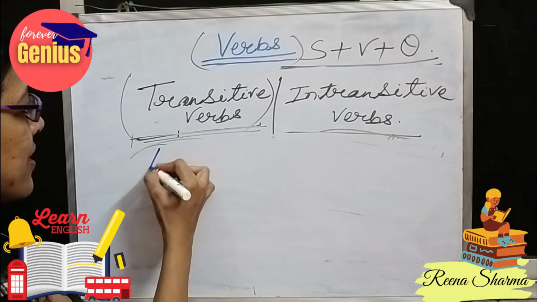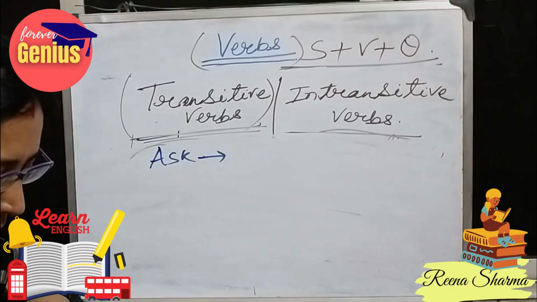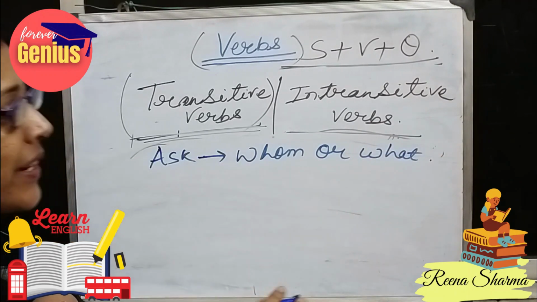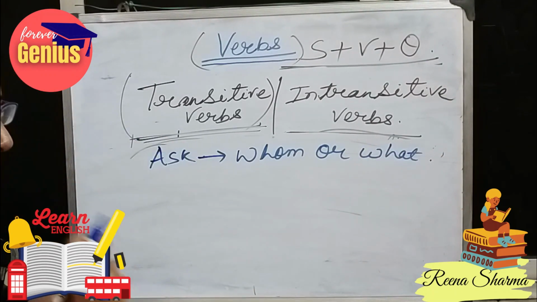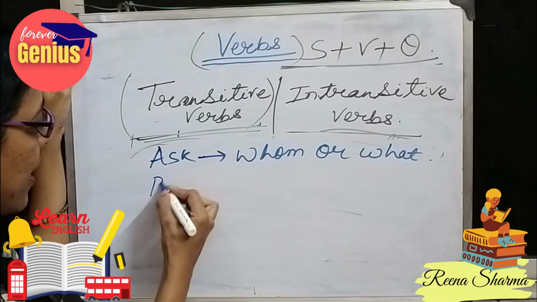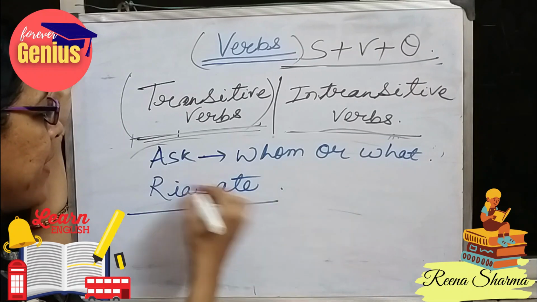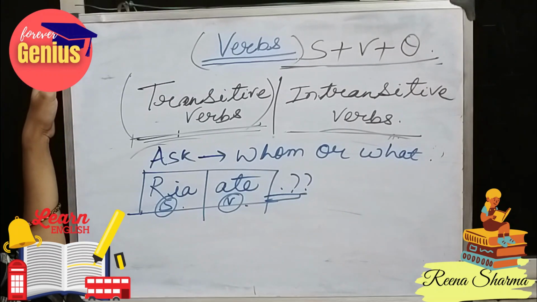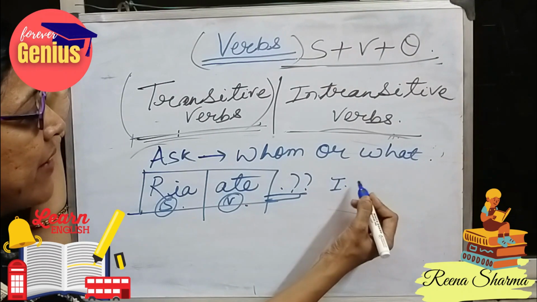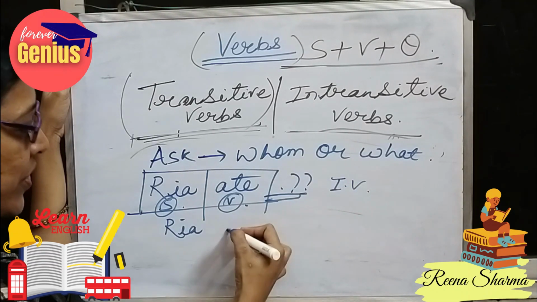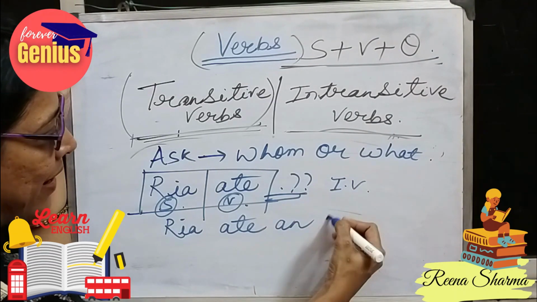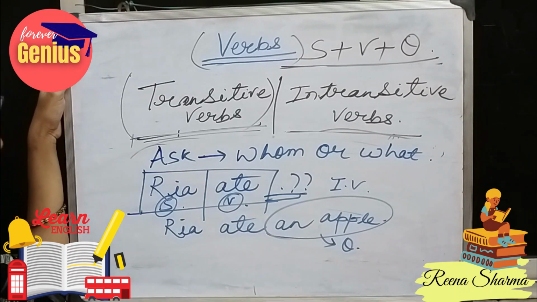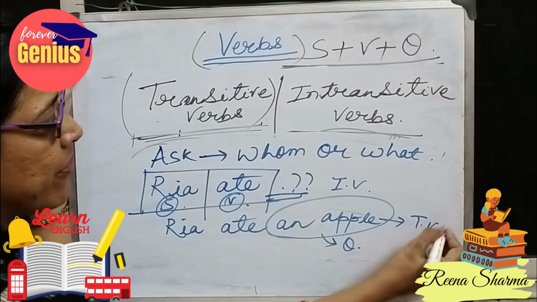So whenever we ask some question, in case of an intransitive verb, whom or what, and we do not get an answer, then the sentence becomes an intransitive verb. Like Riya ate. If I ask, what did Riya eat? Riya is the subject, ate is the verb. But do I get an answer? What did she eat? No. This becomes an intransitive verb. But when I ask a question in this particular sentence, Riya ate an apple, I get an answer, an apple. The object portion is coming here. So this becomes a transitive verb.